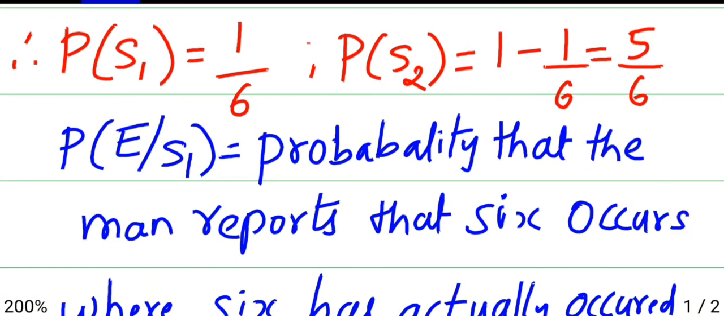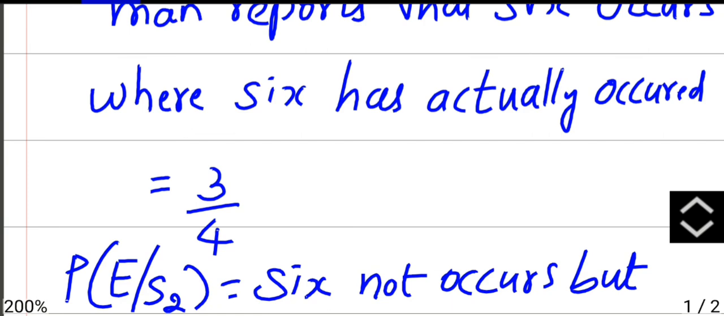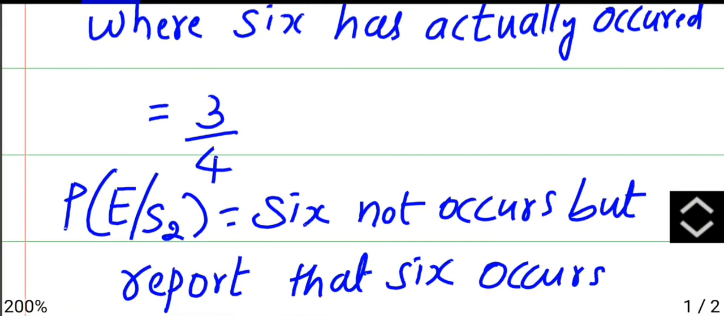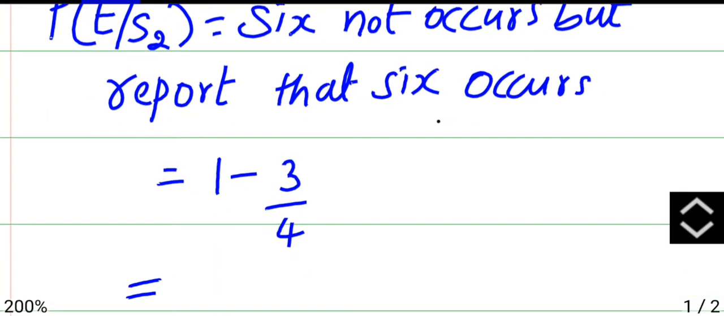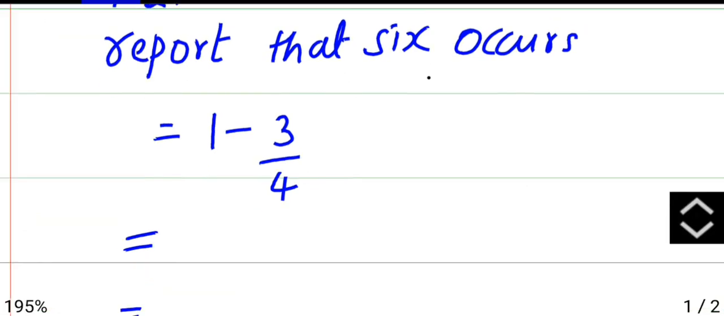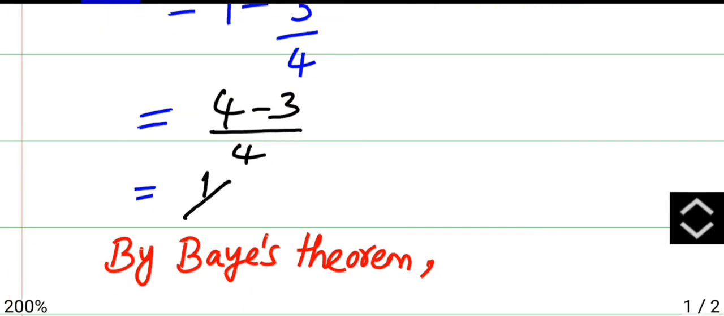Then P of E by S1 is what? Probability that the man reports that 6 occurs when 6 has actually occurred. Means he is saying truth 3 times out of 4 times. Then P of E by S2, 6 does not occur but he reports that 6 occurs. He is lying. How many times he is lying? So you have to do 1 minus 3 by 4. That is, if you take LCM, he is lying 1 time. In 4 times he is lying 1 time.